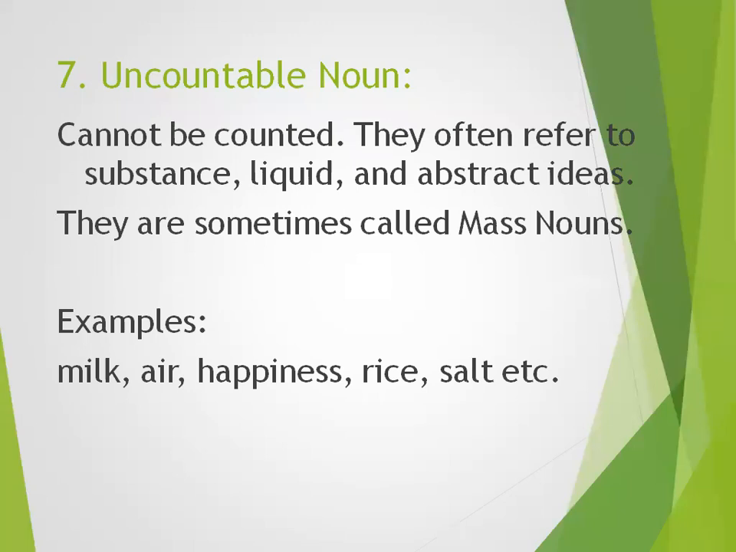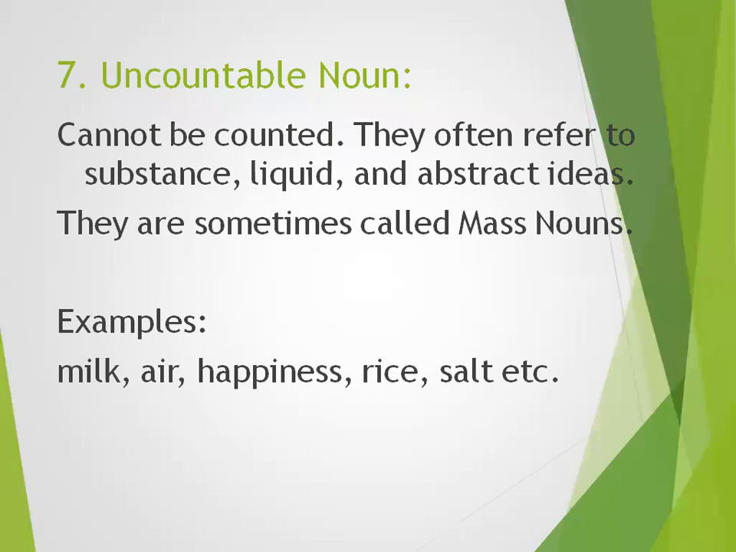They are sometimes called mass nouns. Just like countable nouns are also called count nouns, uncountable nouns are also called mass nouns. Example: milk, we cannot count the milk. हम milk को count नहीं कर सकते. Air, we cannot count the air. Happiness, rice and salt, they are also measured. They are not counted. Ek chawal, do chawal, teen chawal, no, we can't count them. They are only measured. 1 kg of rice, 5 kg pack of rice.